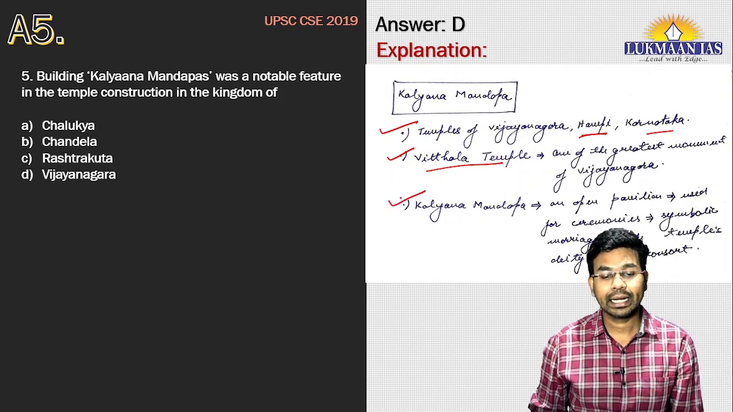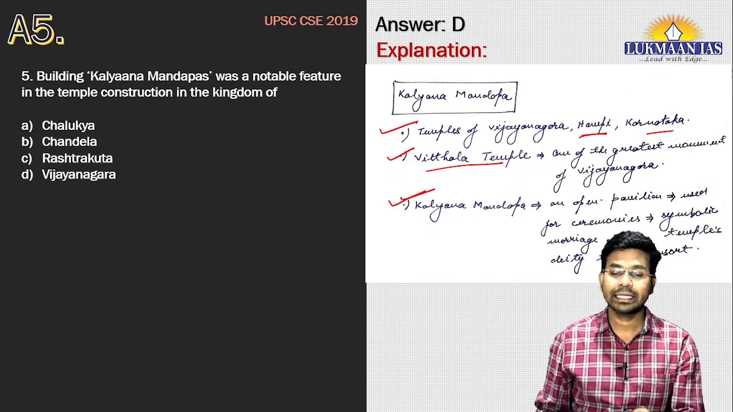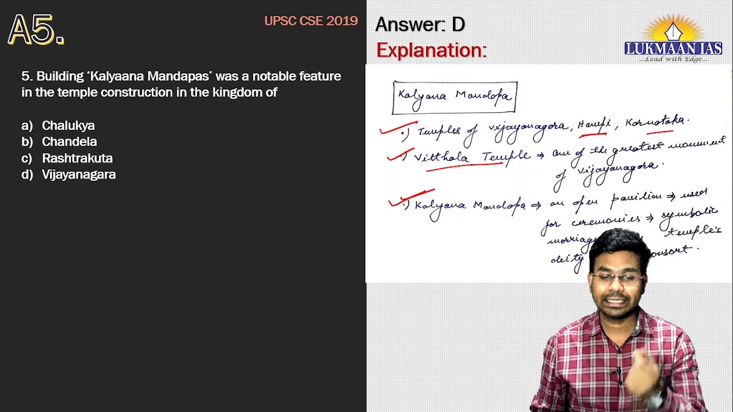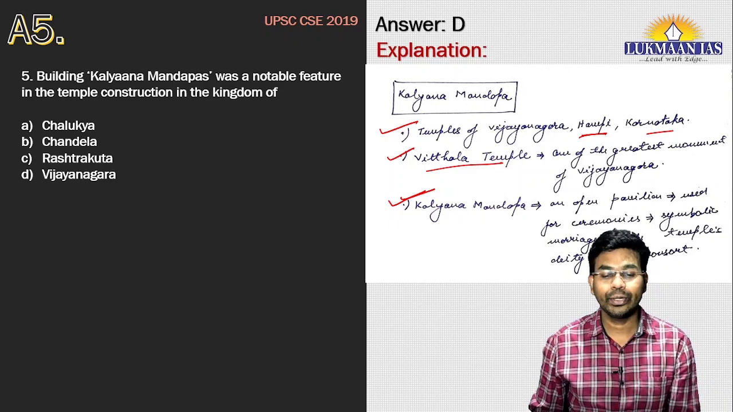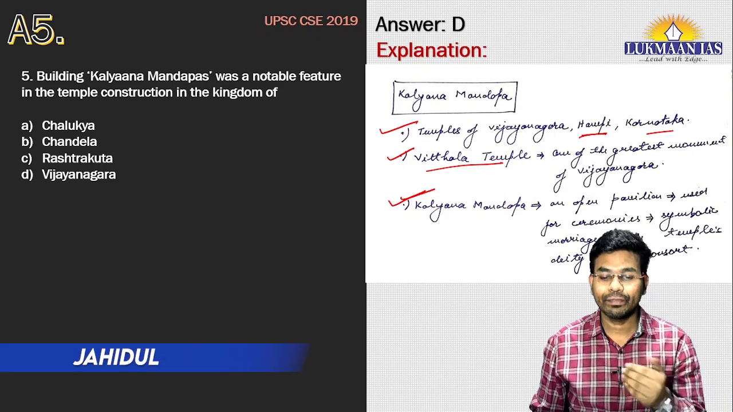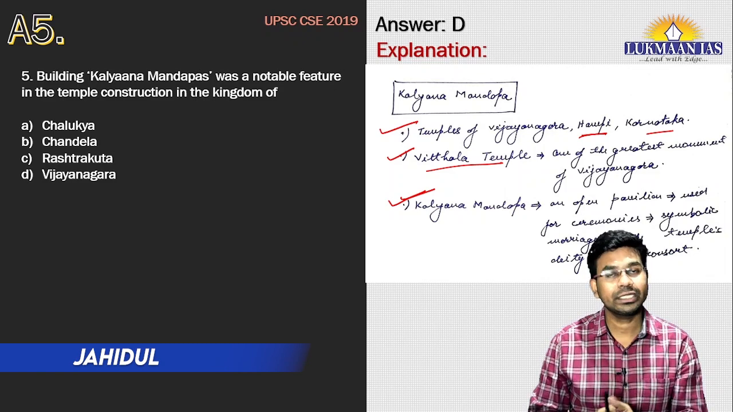Then what are Kalyana Mandapas? Kalyana Mandapas are open pavilions. They are used for ceremonies including the symbolic marriage of the temple deity to his consort.